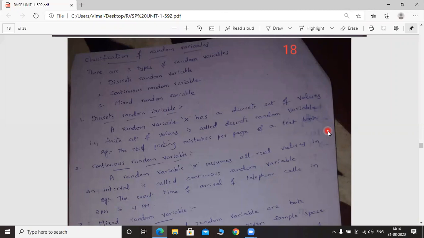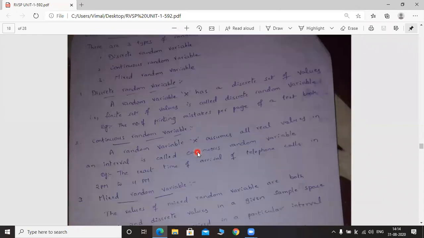Okay, so a discrete random variable means a random variable capital X has a finite set of values. This is called a discrete random variable. An example is the number of printing mistakes per page. We can count the number of printing mistakes per single page. This is a finite value, that's why this is a discrete random variable.